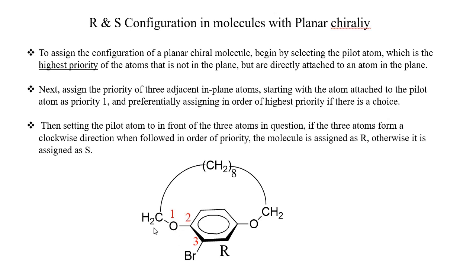But in this case the turn is clockwise, and hence 1, 2, 3 traverse a clockwise path, and hence it is a molecule with R configuration, right?